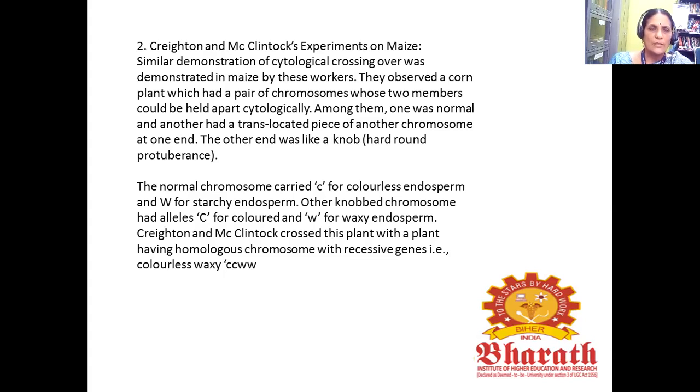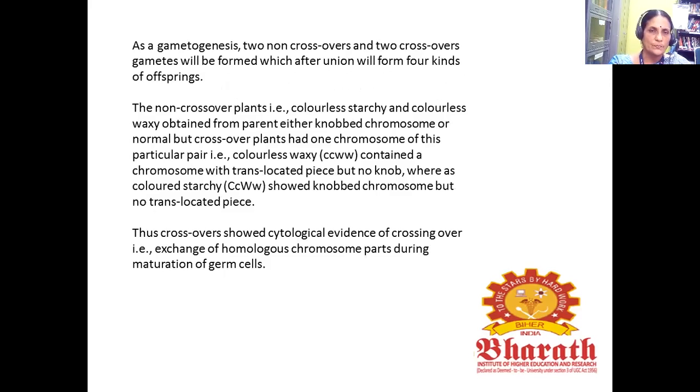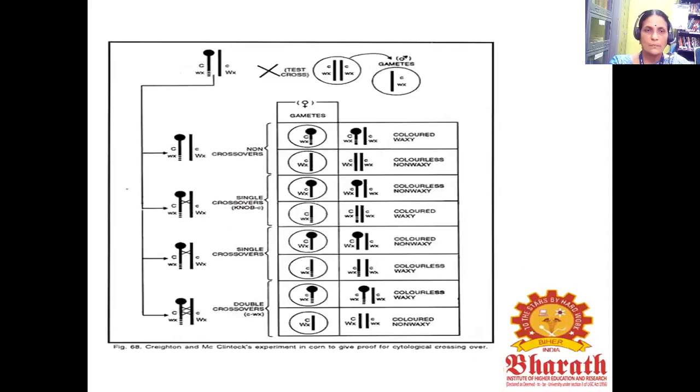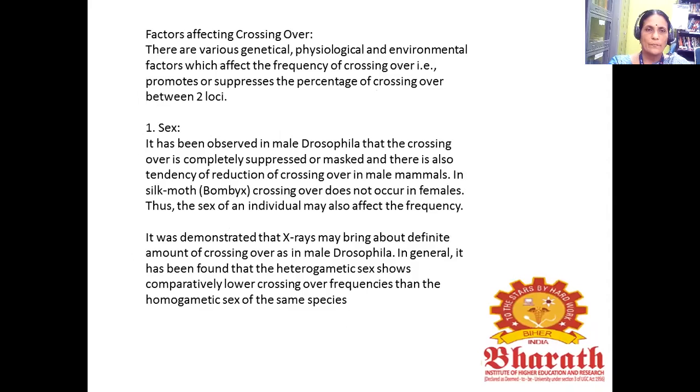So in this plant, with homologous chromosomes carrying the recessive genes, that is colorless, waxy, small c, small w, this crossover showed the cytological evidence of crossing over, that is, the exchange of homologous chromosome parts during the maturation of germ cells. This figure represents this to give the proof of cytological crossing over.